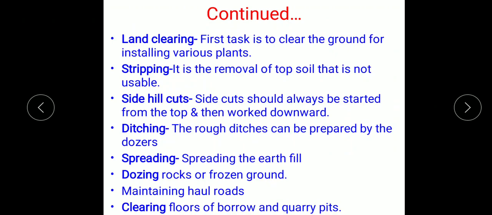It can also be used for maintaining haul roads, and it can also be used for clearing floors of a borrow as well as quarry pits. It can also be used to move earth for haul distances from 80 to 100 meters, and it can also be used to construct temporary roads through difficult areas.